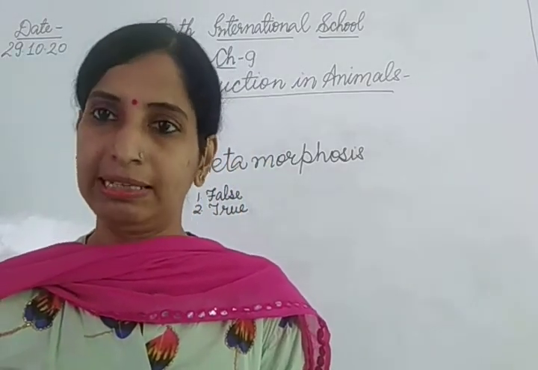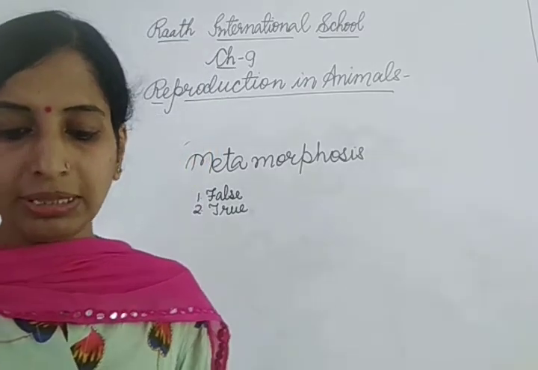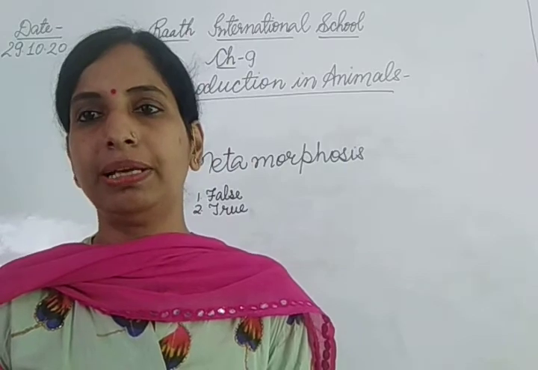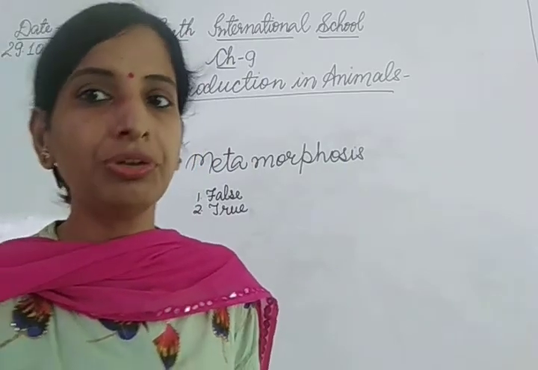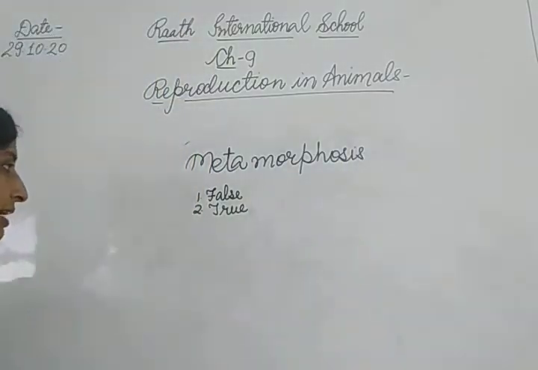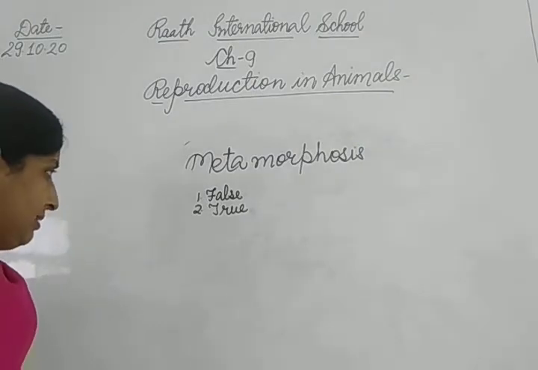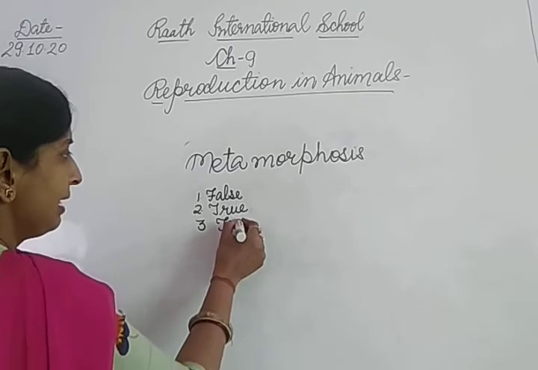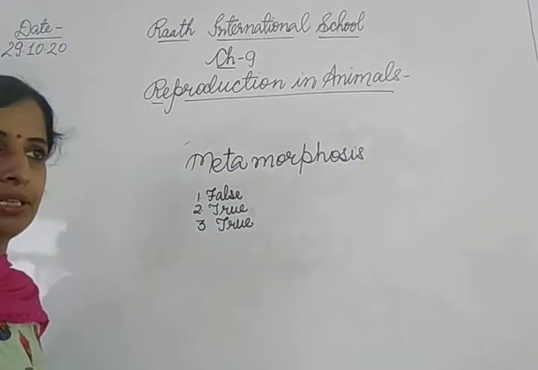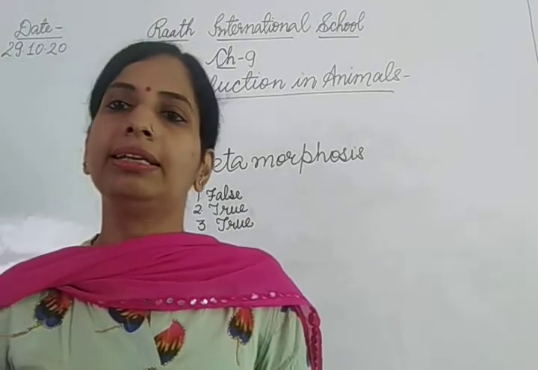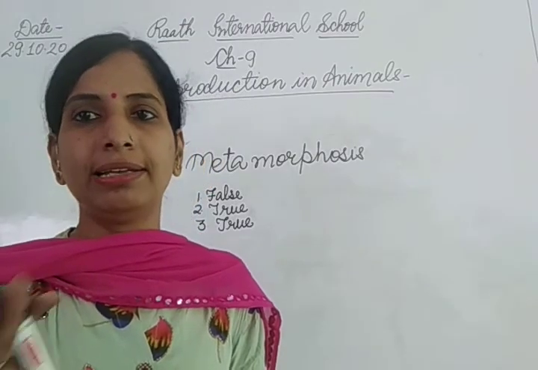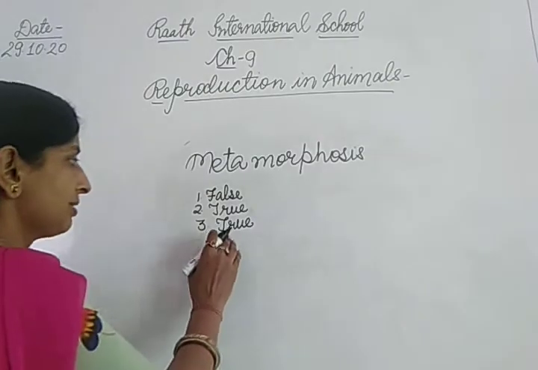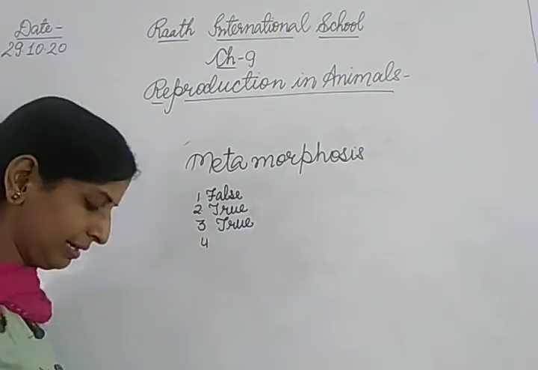ovum is a single cell, and zygote which is formed by the fusion of male and female gamete, that is also single cell. Now third true false, external fertilization takes place in frog. This is true. In frog external fertilization take place. This is correct. Female lay their eggs outside and there the male release their sperm on the egg outside the female body. So external fertilization take place in frog.